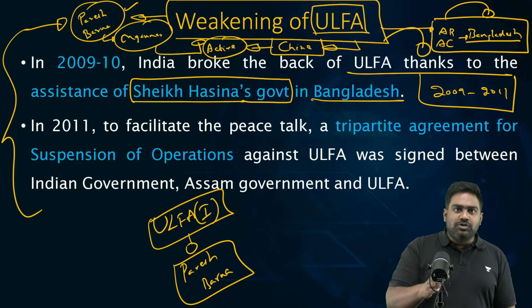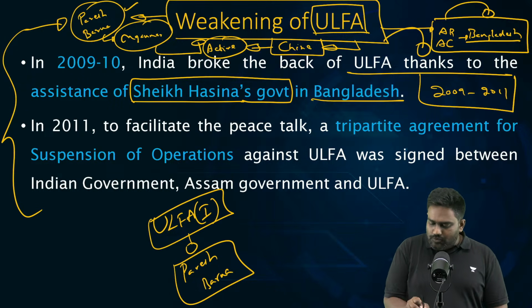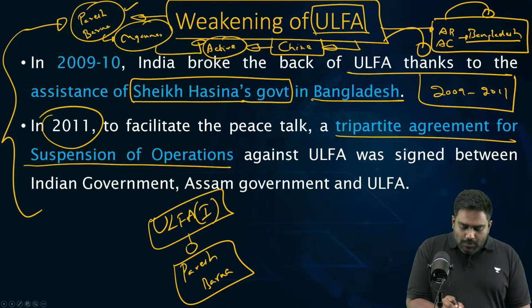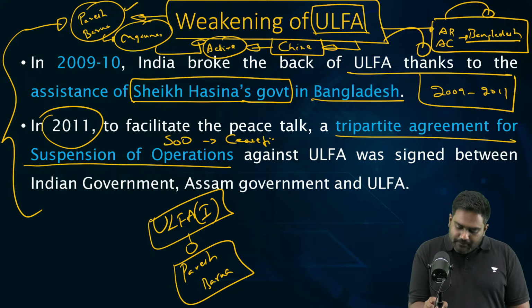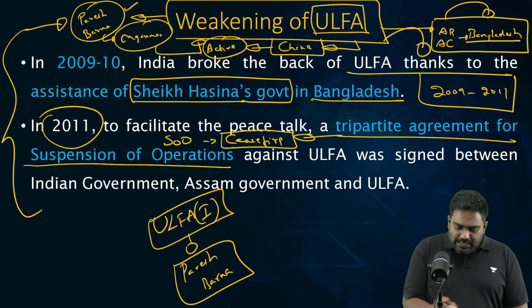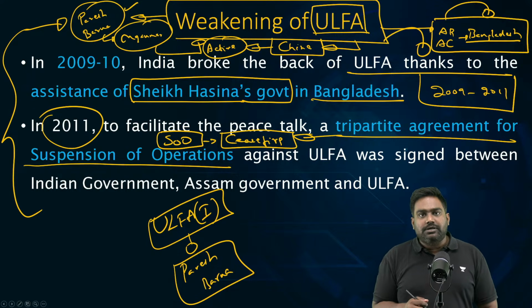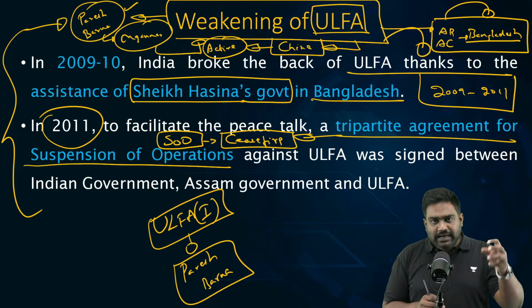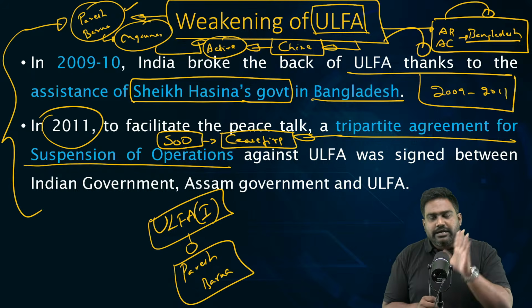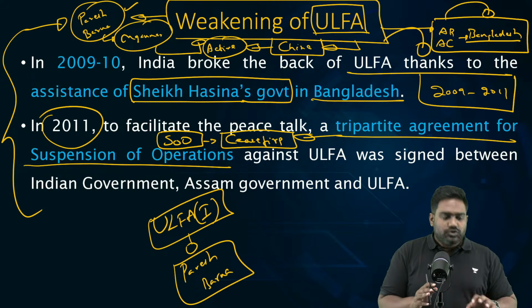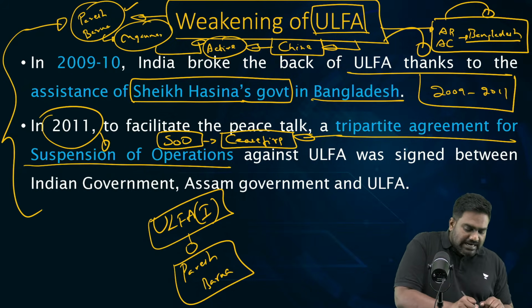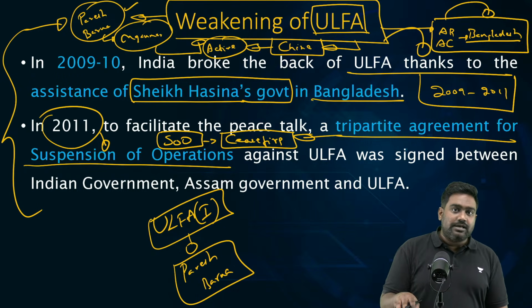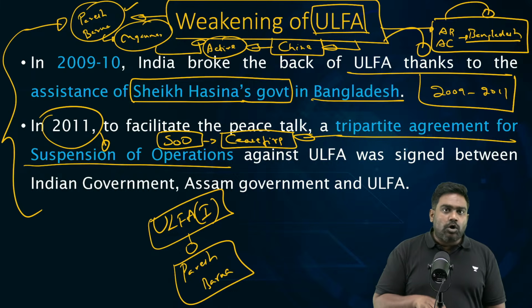They eventually were forced to talk to India, and a suspension of operations agreement was signed in 2011. Suspension of operations agreement is nothing but a ceasefire agreement, a commitment that both sides will stop their attacks on each other, commitment that Indian forces will not target the insurgent group, insurgents will lay down their arms and surrender, they'll not target the Indian forces and the Indian state. So that is a suspension of operations agreement, which was signed in 2011 between the main faction of ULFA, headed by Arbind Rajkhowa and Anup Chetia, and the ceasefire was brought into effect.